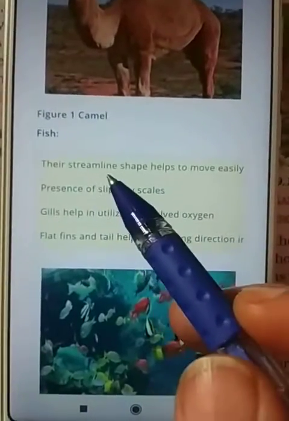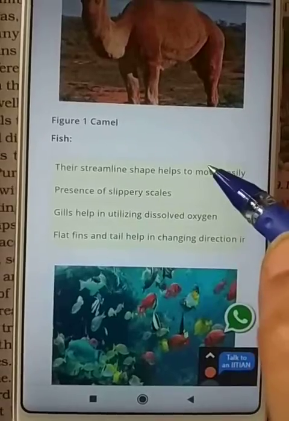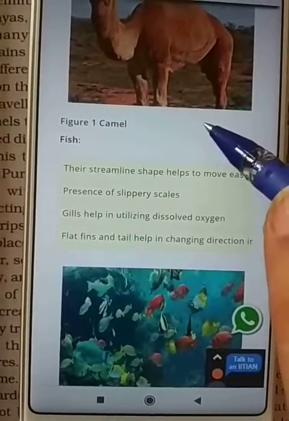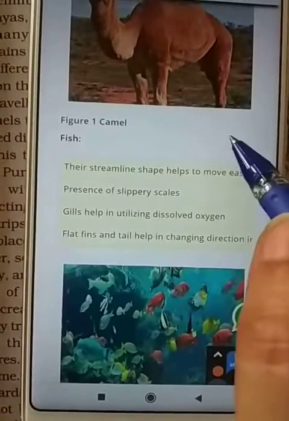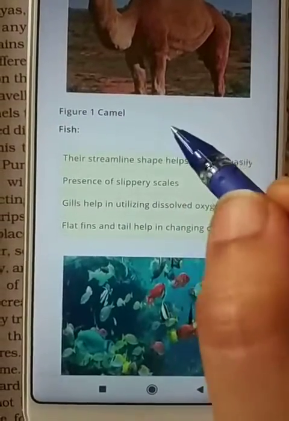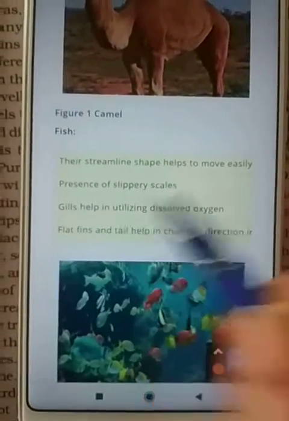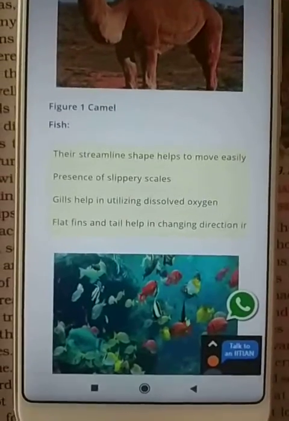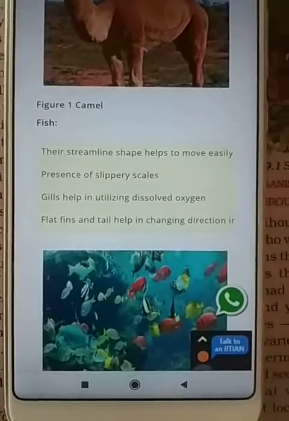For fish, the streamline shape helps them move easily. Streamline means the fish's body is narrow at the top and at both ends, and broad at the center. This type of shape is called streamlined. They have slippery scales on their surface. They have gills for utilizing dissolved oxygen, because lungs cannot utilize dissolved oxygen. Flat fins and tail help in changing direction.